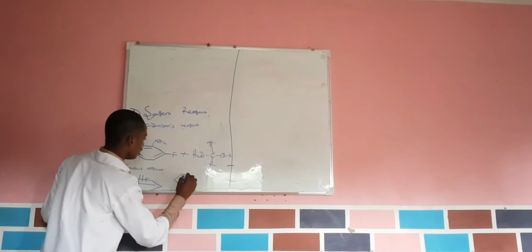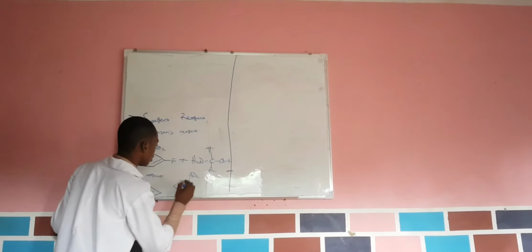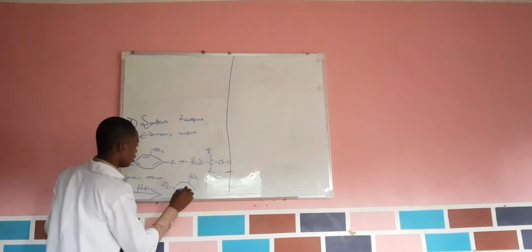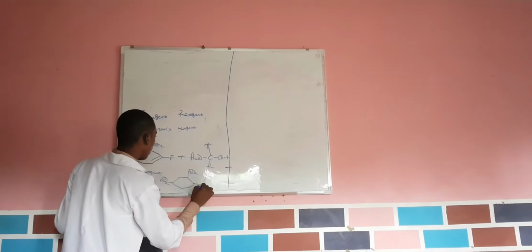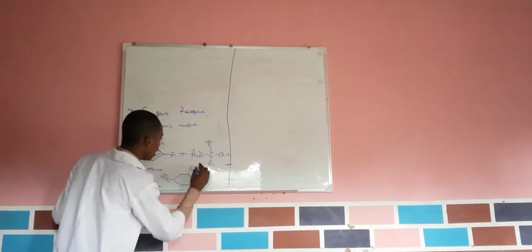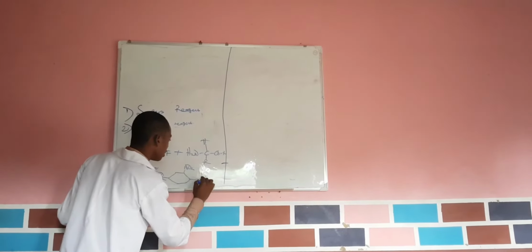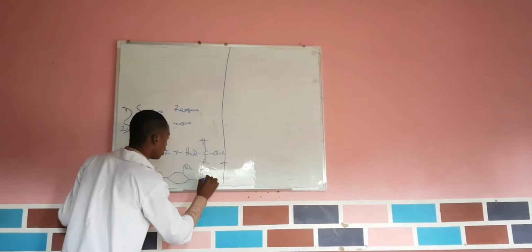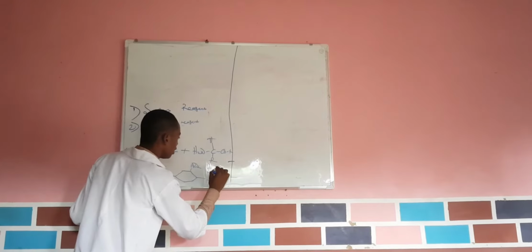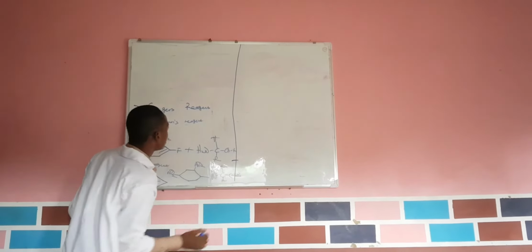Are you getting it? Now remember this F has been eliminated. This F is here, one hydrogen is here. Now what do we have here? We have only H here, we have only N here, H, we have C, we have R, we have H, we have CO, R. Are you getting it?